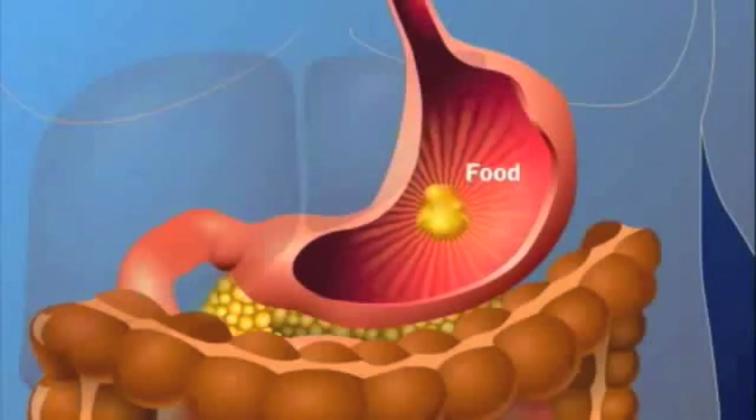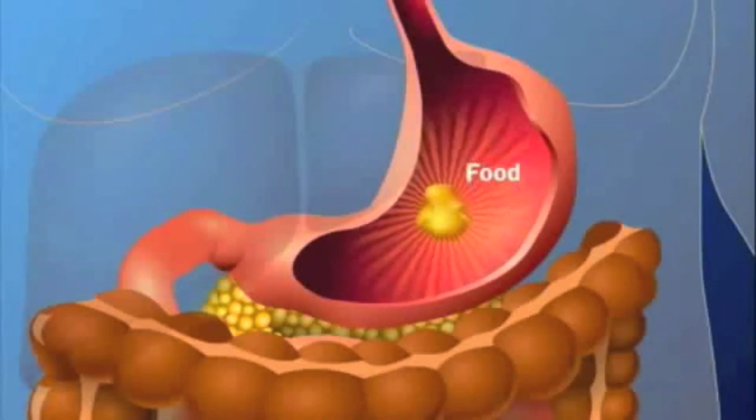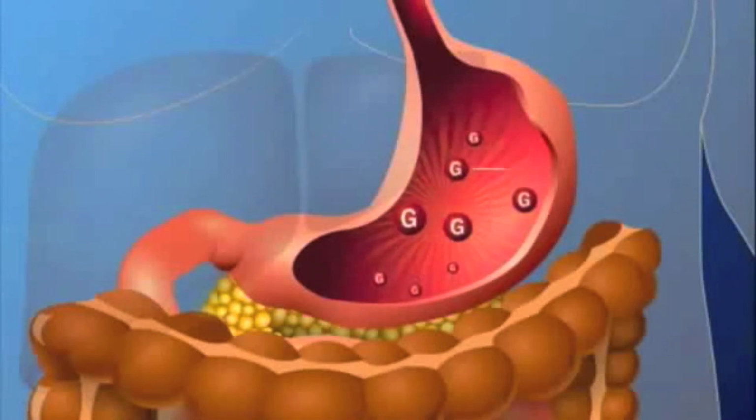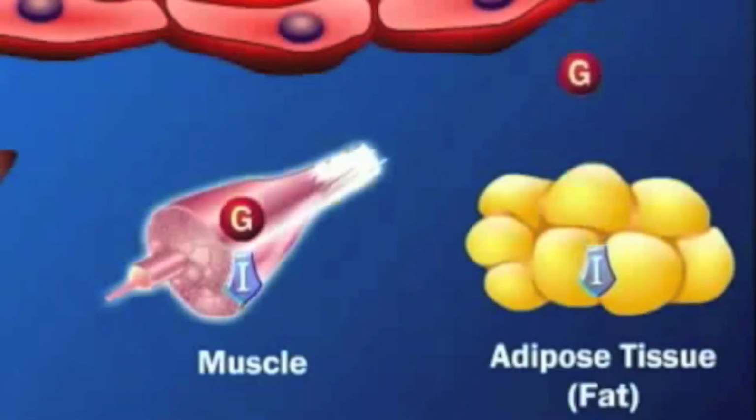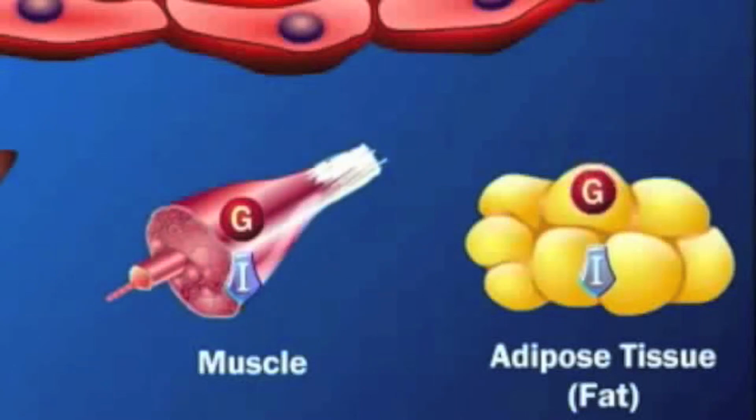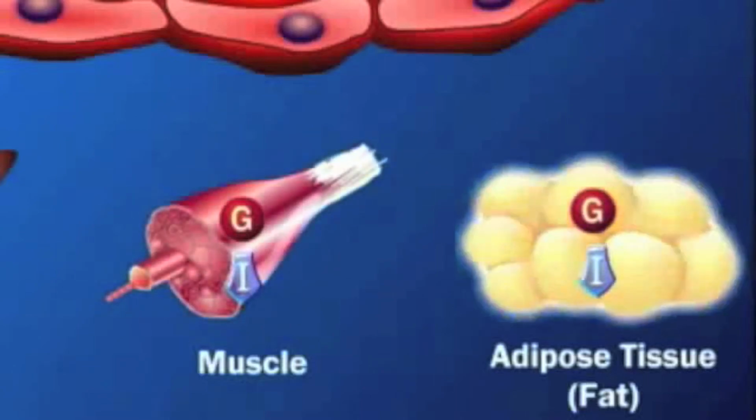The cell communication process in faulty cells begins with the same events as in healthy cells, with the introduction of food into the body. The food is then broken down into glucose in the stomach. This glucose then enters the bloodstream. The release of glucose into the bloodstream triggers cells in the pancreas to release insulin, our ligand. Targeting muscle, fat, and liver cells once again, the insulin then binds to the tyrosine kinase present on these cells.